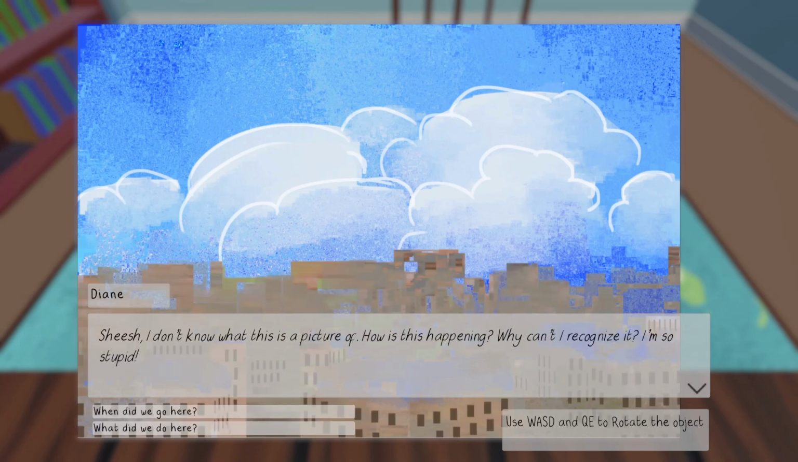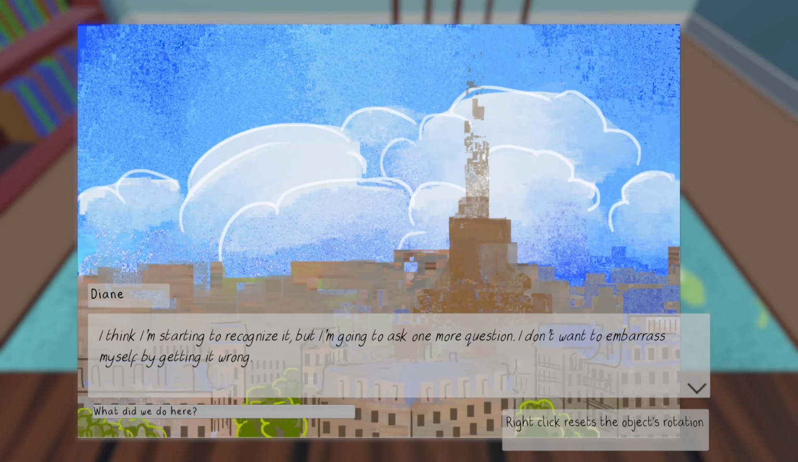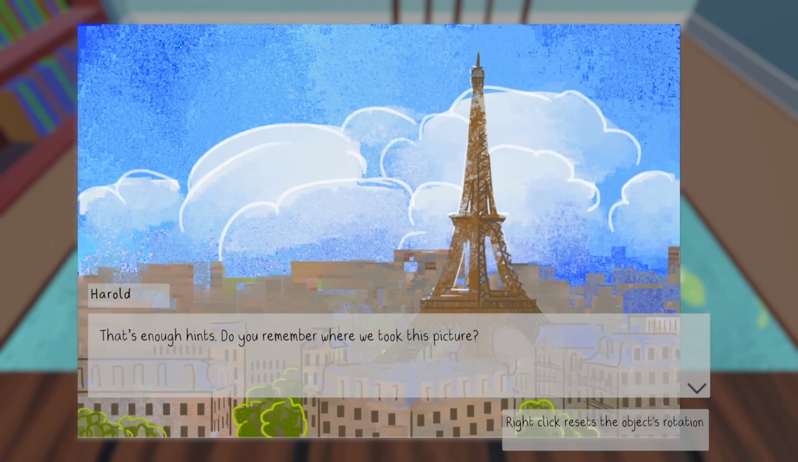Harold gives Diane a keepsake of some sort from a trip they took together, but because of Diane's illness, she is unable to recognize these objects right away. By asking questions, more and more of the object is revealed until the player can match it to a spot on the map that represents the location they got it from.